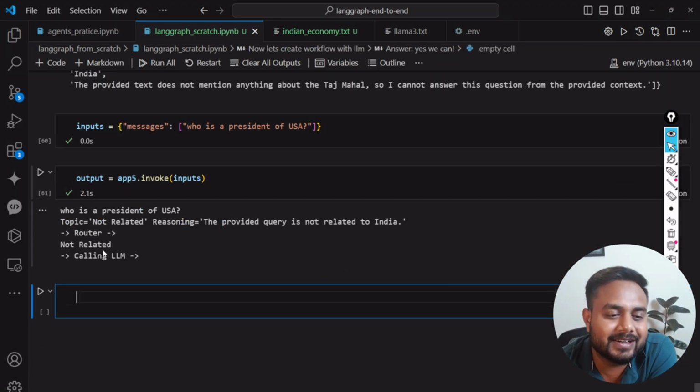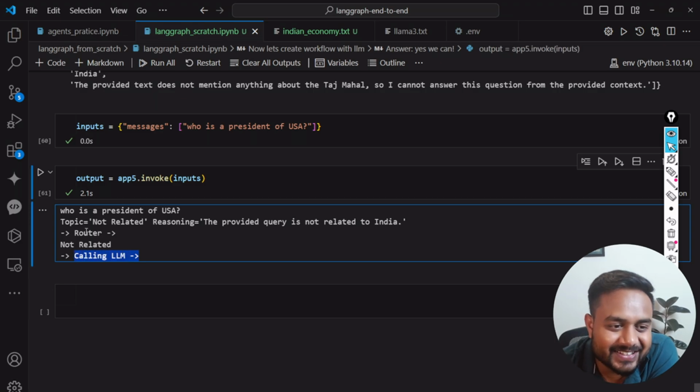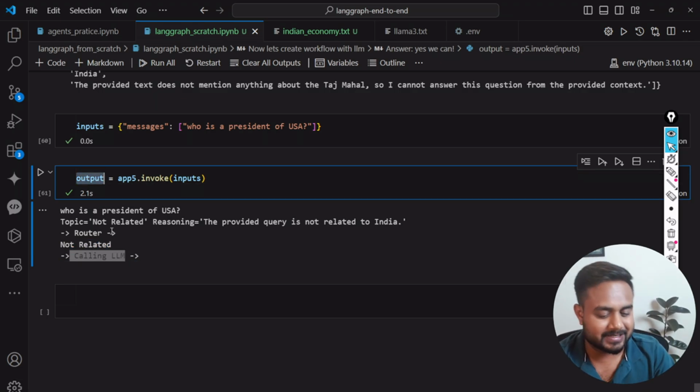Okay guys, so finally it is calling the LLM. It is saying the topic is not related, meaning it is not related to India. The provided query is not related to India. Here is the router. Since it is not related to India, it calls the LLM. Let's see the output.